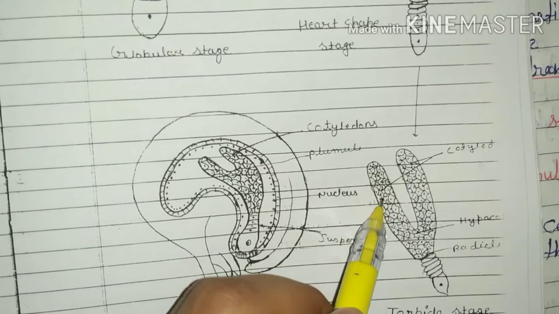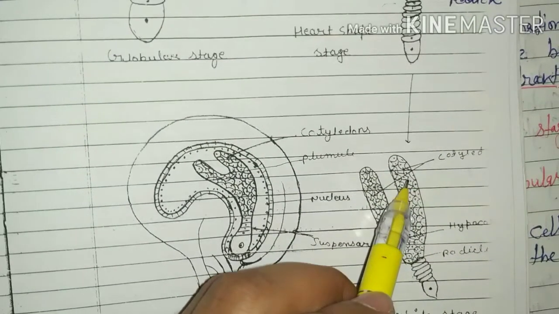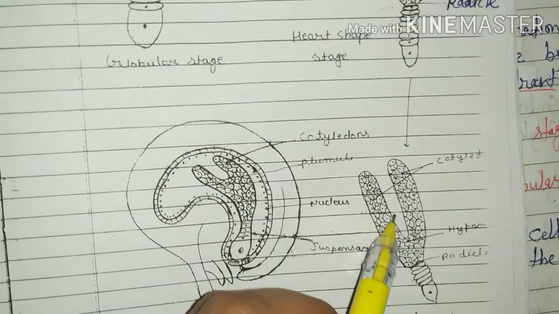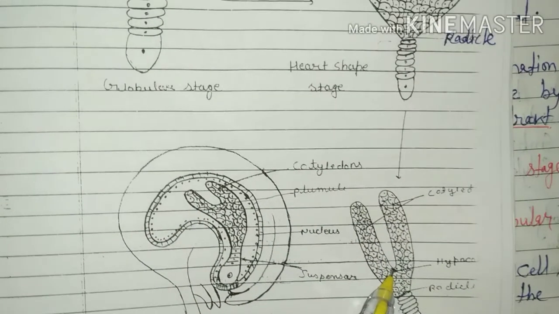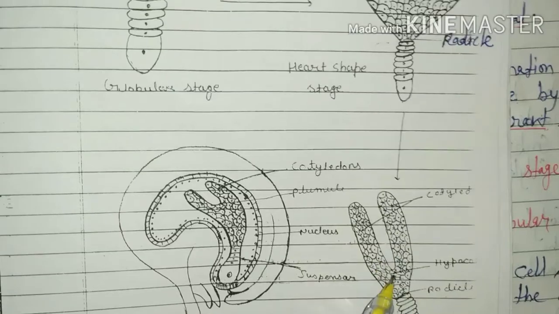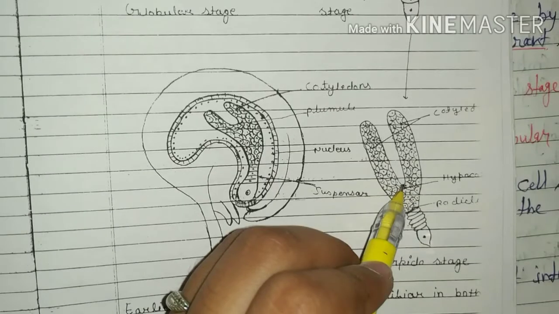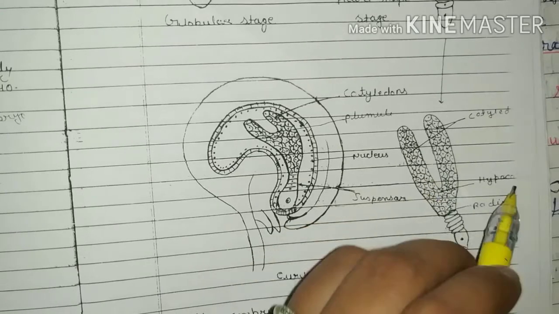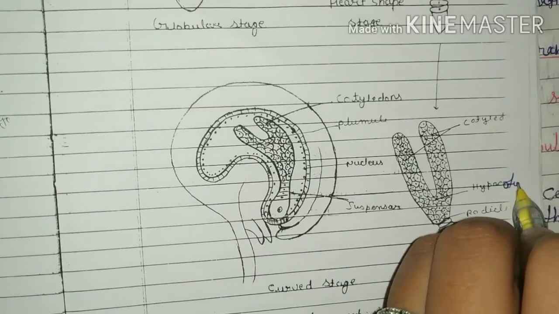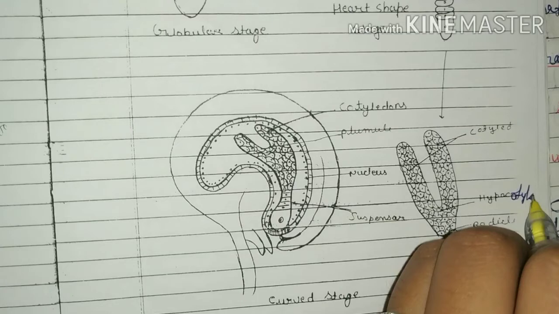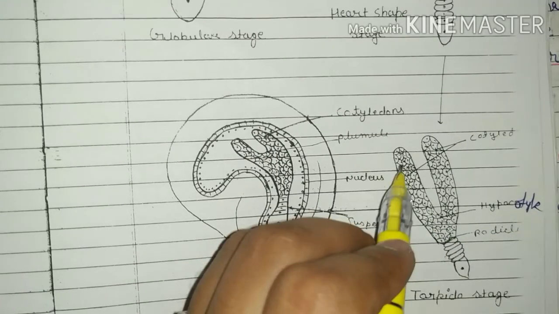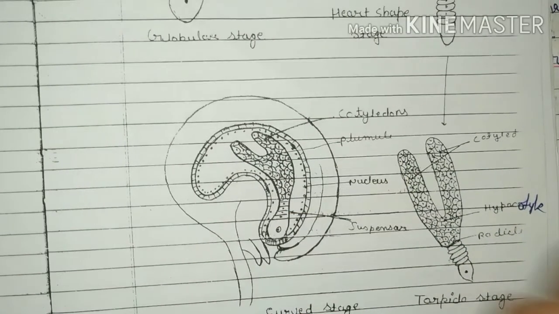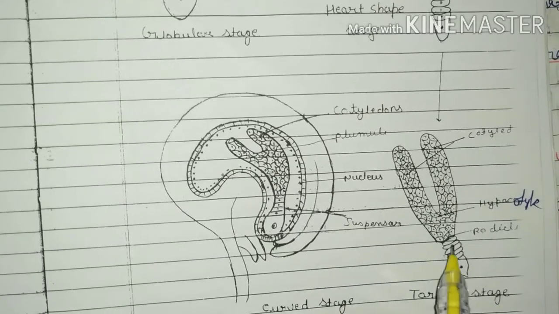In this, two cotyledons are formed. The two cotyledons are separated by an embryonic axis. Below the cotyledons the hypocotyl is present, and above the cotyledons the epicotyl part is present.